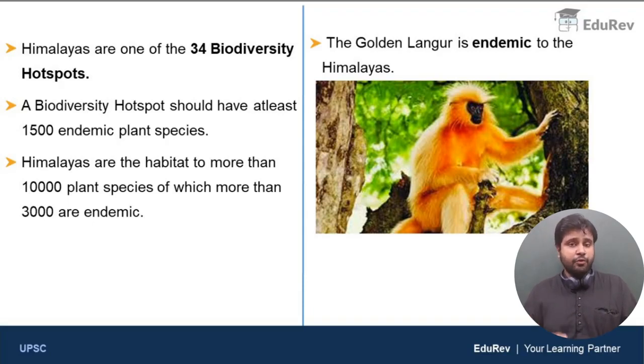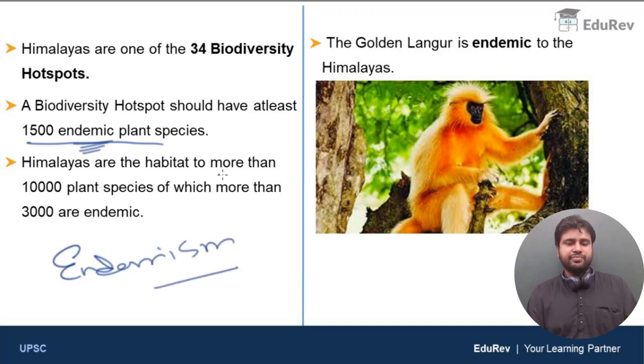If you want to classify an area as a biodiversity hotspot, then a condition must be satisfied. A biodiversity hotspot should have at least 1,500 endemic plant species. So here we came across a new term, endemic or endemism.